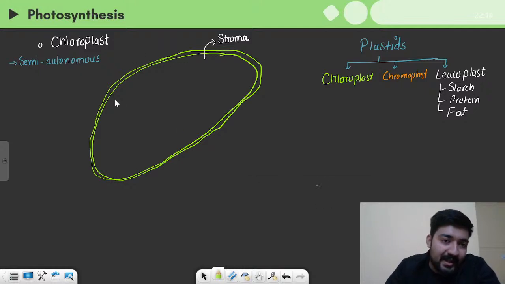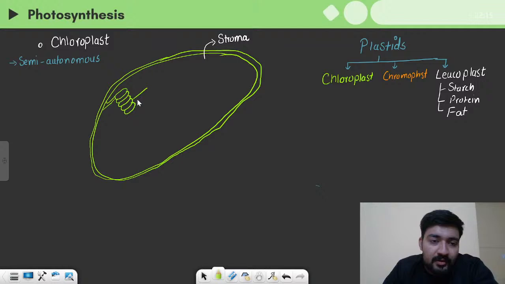Okay, let's move on and let's see what exists inside the chloroplast. Inside the chloroplast, we have certain structures which look something like this. We have all these disc-like structures which are arranged in stacks, as you can see here. They are arranged in these stacks and they are interconnected with the help of these long flat tube-like structures.